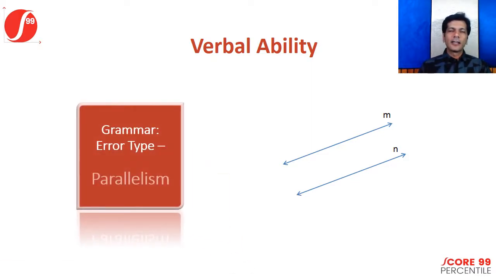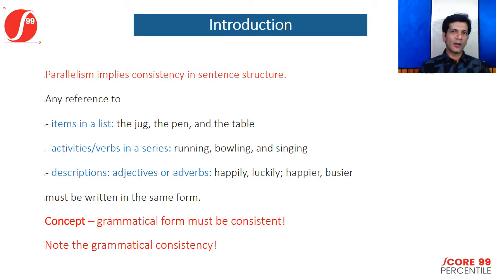Hello again. In this session, we will take a look at another important error type in grammar, which is known as parallelism. Parallelism is again an often tested concept. What parallelism fundamentally means is that in your sentence structure, entities have to be parallel or similar in structure. When I say entities, what exactly do I mean? Simply, this means that there has to be consistency in sentence structure.